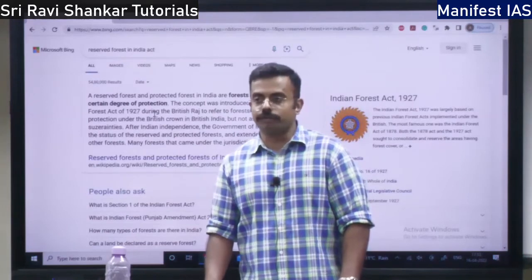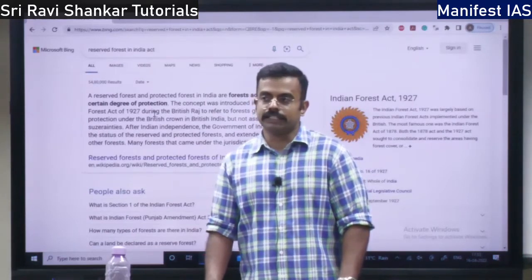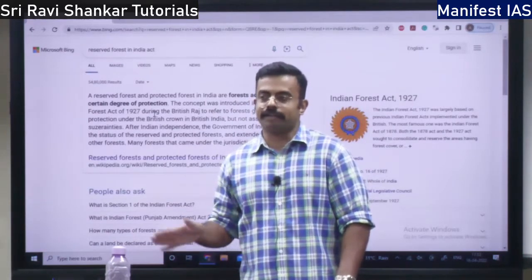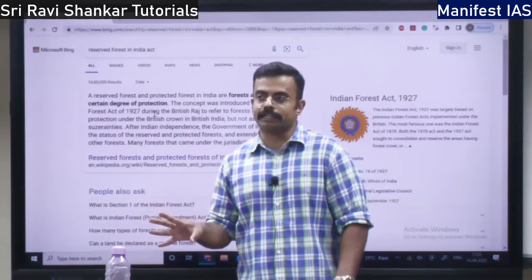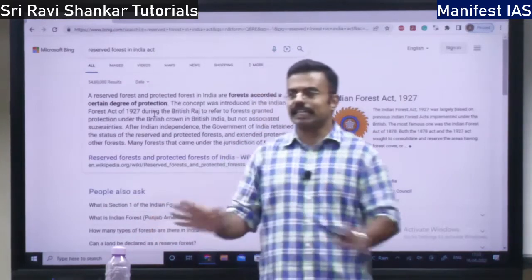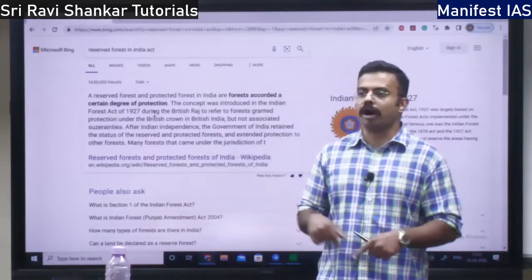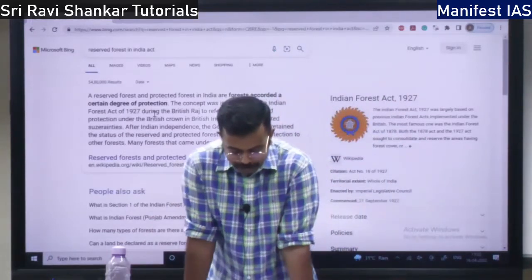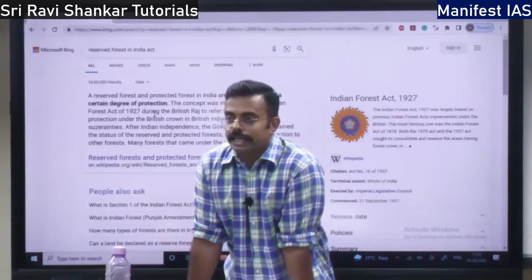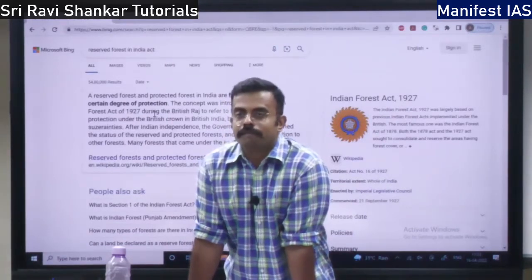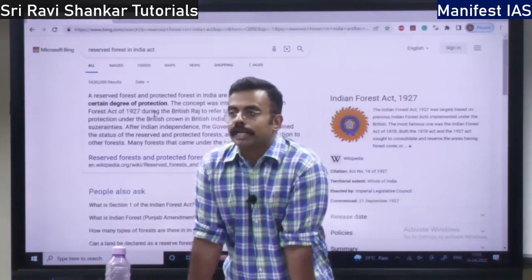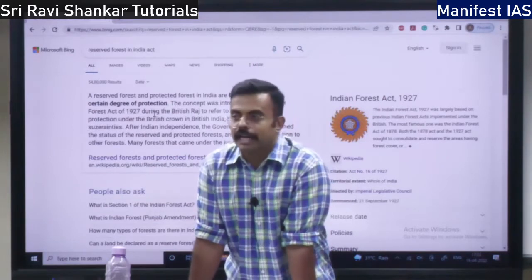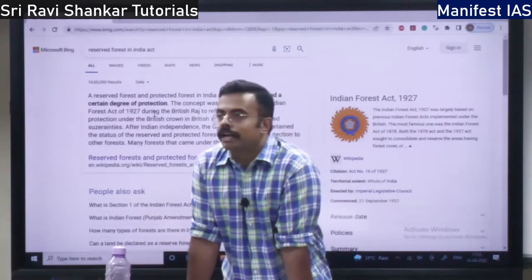Only reserve forest was there in the British time. After that, whatever came, reserve forest is also a protected area. Everything is a protected area. Protected area is the broad heading under which we are going to discuss this. So, first, after independence, how are we protecting our forest or our landscape or wildlife? So, we have the Wildlife Protection Act.